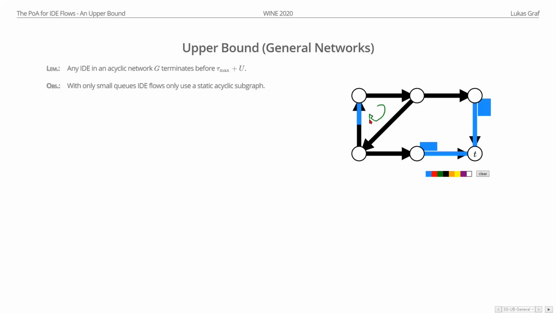And thus, it's not even clear in general networks whether IDE flows even terminate, right? Because we can have such a flow traveling in cycles. And maybe this continues, right? Our flow goes back to the right.